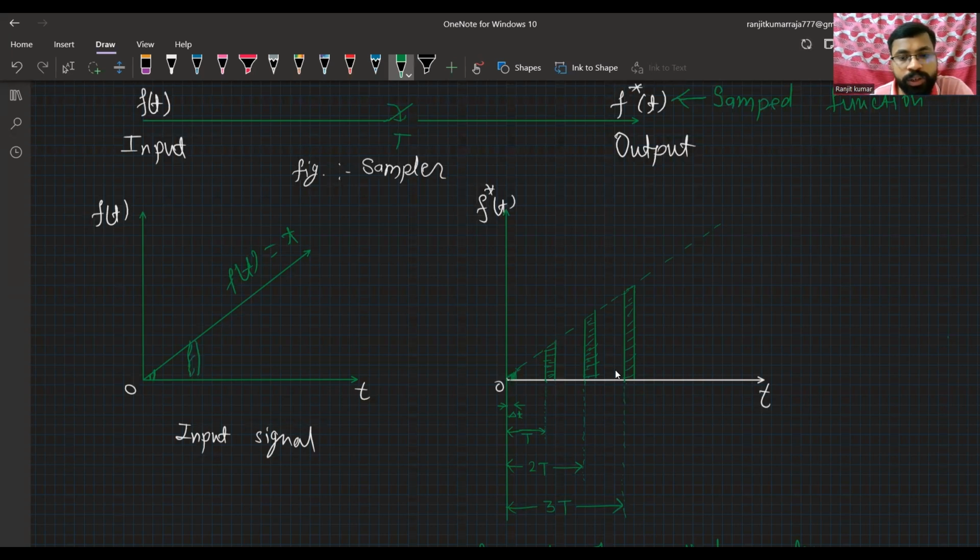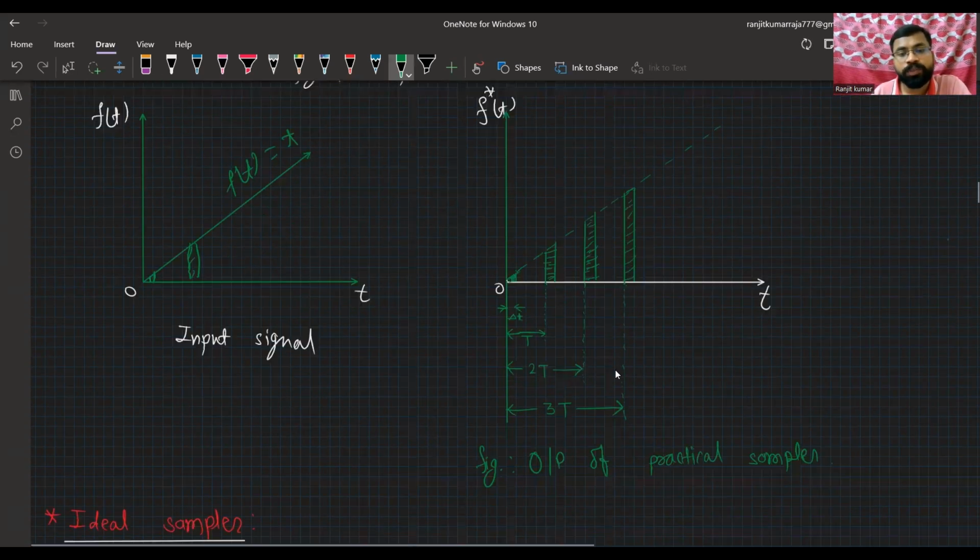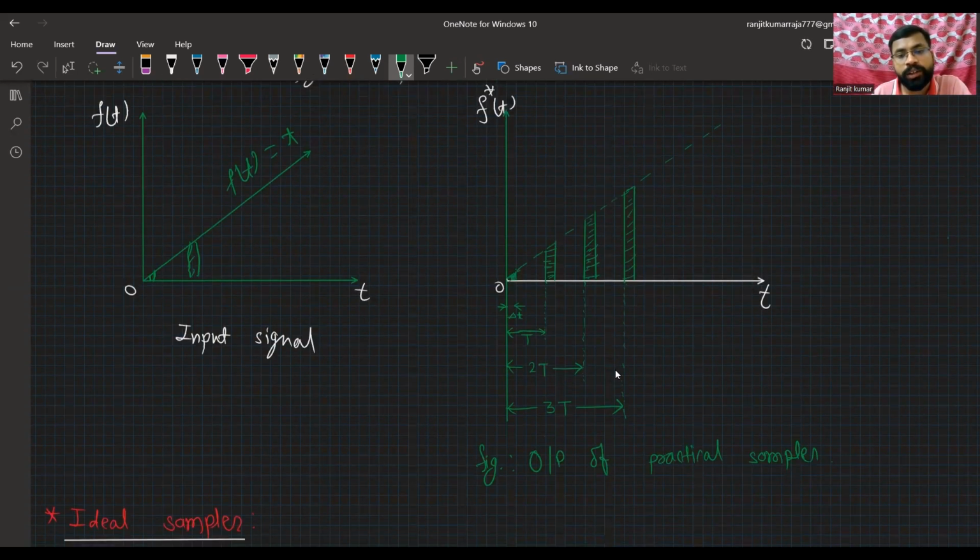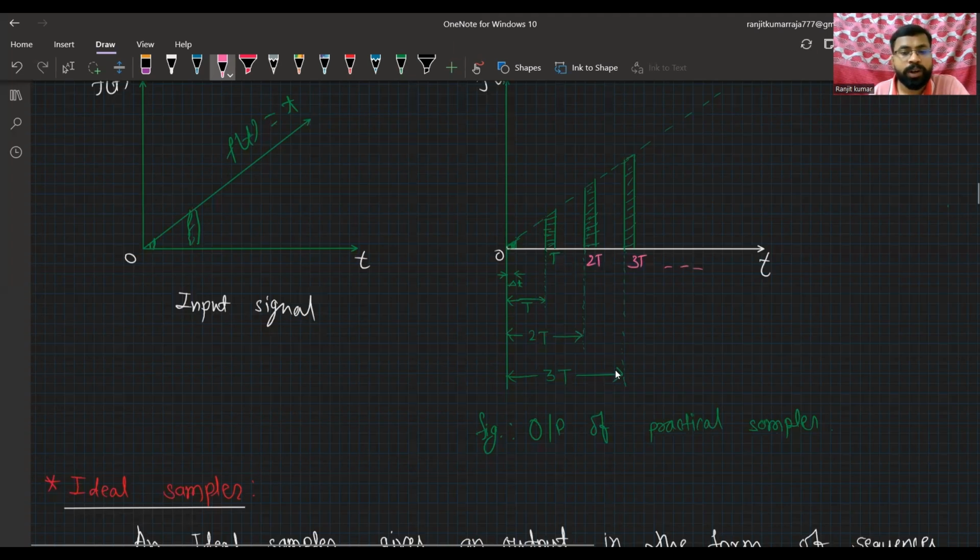So we will get the f star t. This is small delta t, and this is the sampling instant, that is t. Again 2t, 3t. This one is t, this one is 2t, this one is 3t, and so on. That is the output of the practical sampler.